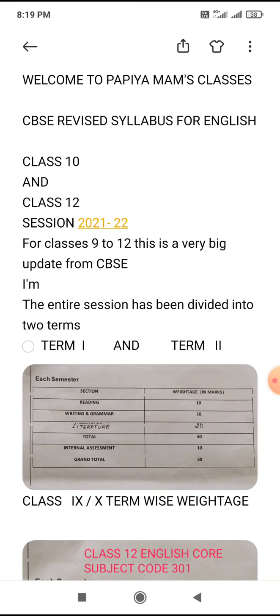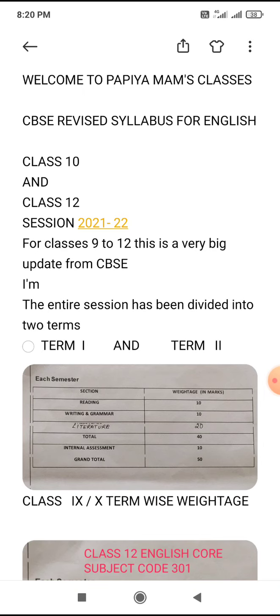Today, I am going to discuss the very important CBSE revised syllabus for English for class 10 and 12 for this session, that is 2021-22. Today, CBSE has given the biggest update for which the children were waiting for in this pandemic situation. According to this new assessment policy, keeping the COVID situation in mind, the entire term has been divided into two terms, term 1 and term 2.